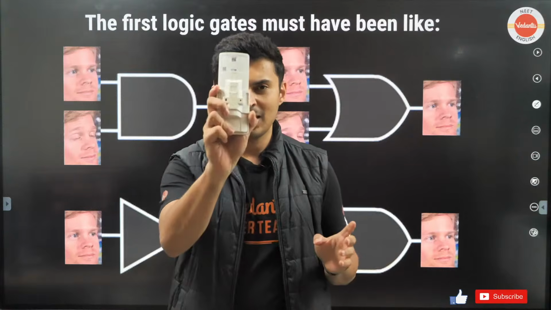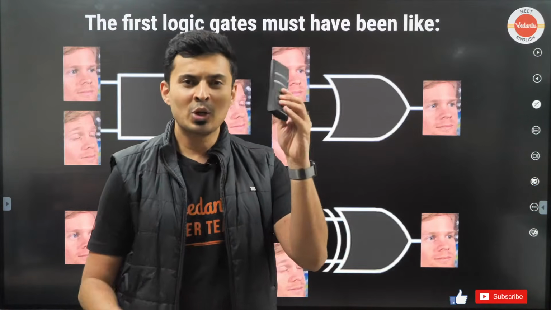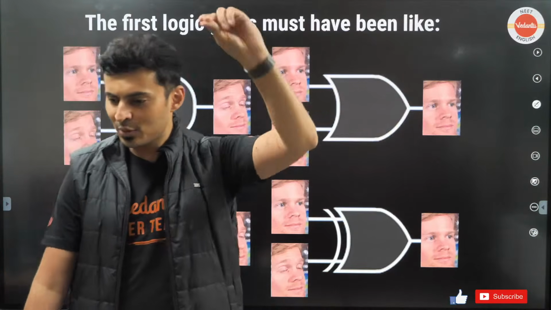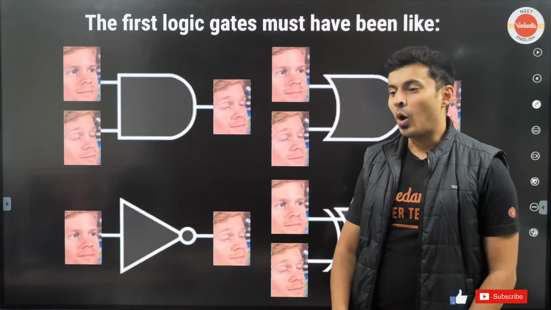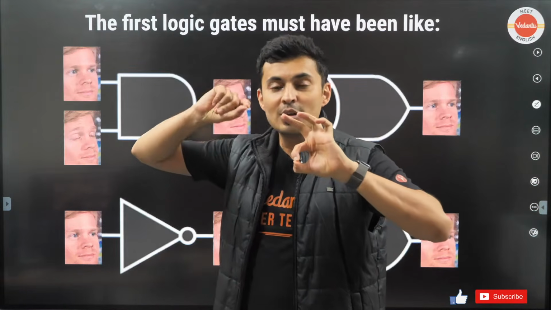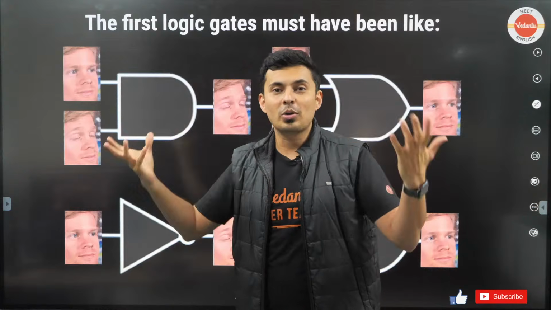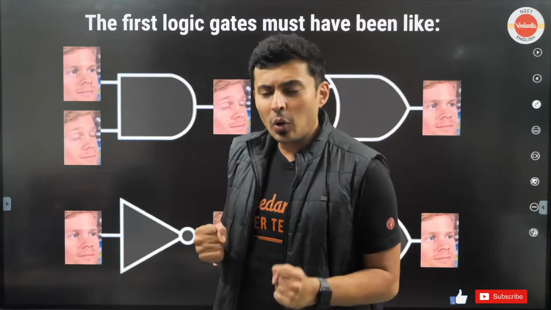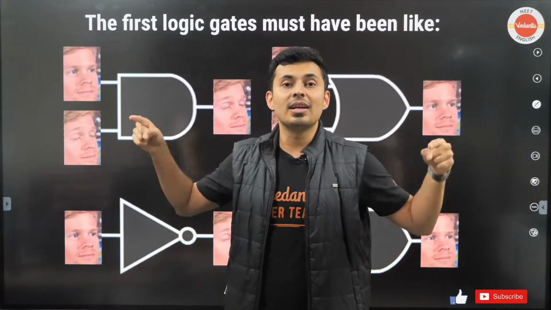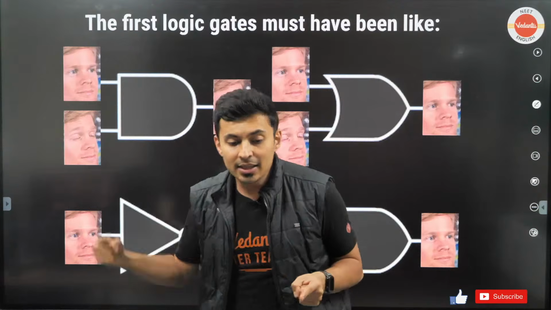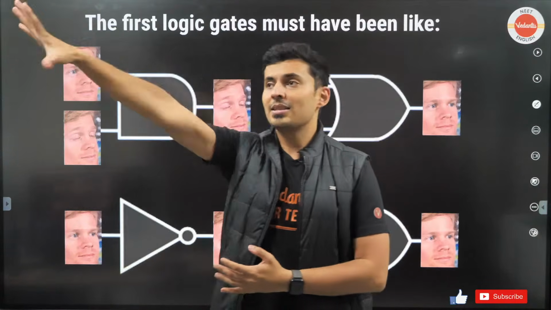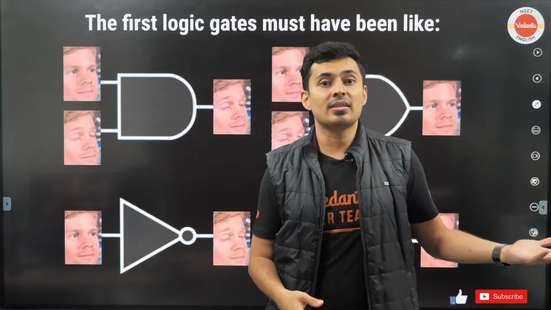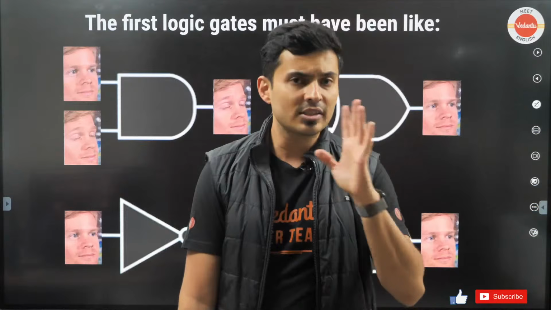You take anything like this or the remote, you will see a small circuit inside your phone, tablet, TV, whatever. Have you seen that? Yes or no? All of them have logical processors, and these have some logic in them. So they work only under certain conditions. When these conditions are met, then it will give this. When these conditions are met, then that will happen. Ifs and buts, ands and ors, no's and yeses, that's what is there inside these chips.